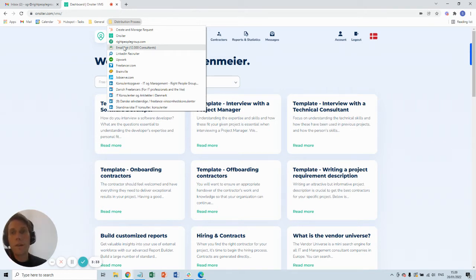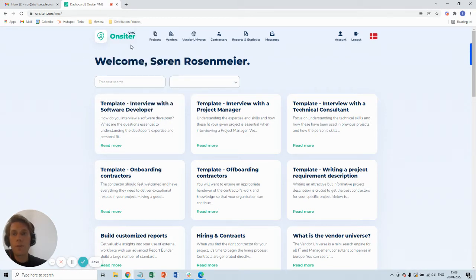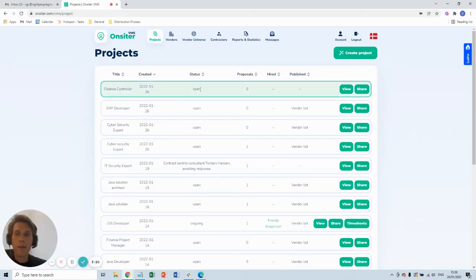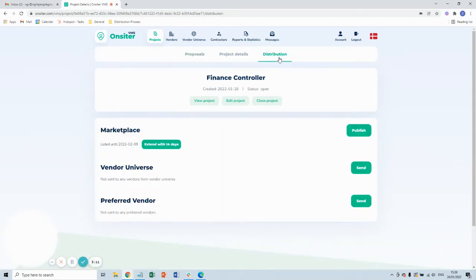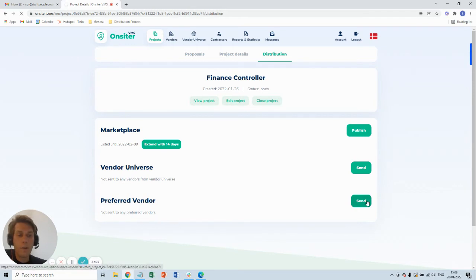But what I want to show you here is the on-site part of what we do, because we had earlier that you posted a request for a finance controller, and I have it right here. What we do basically is that we take this request and then we distribute it to the preferred vendors, and that is what we do here.